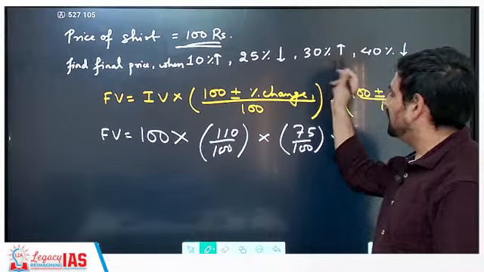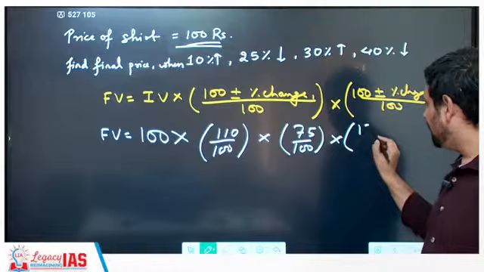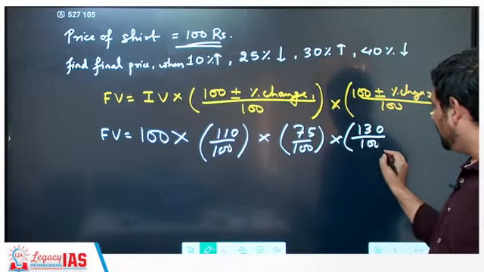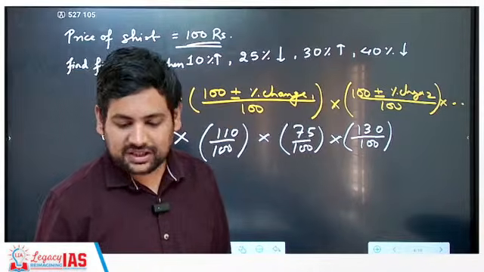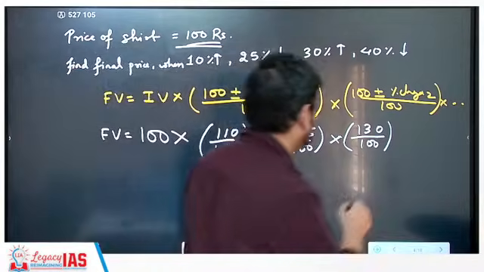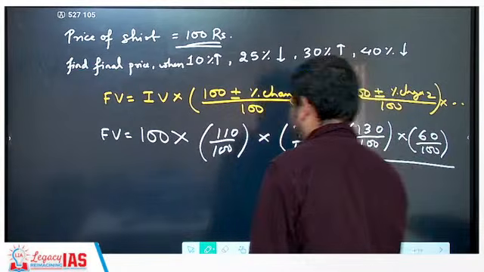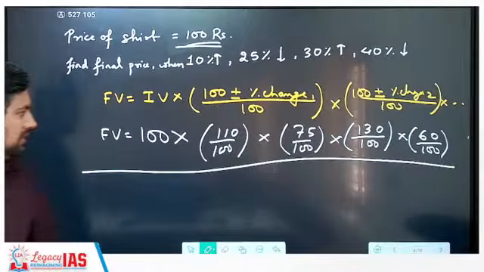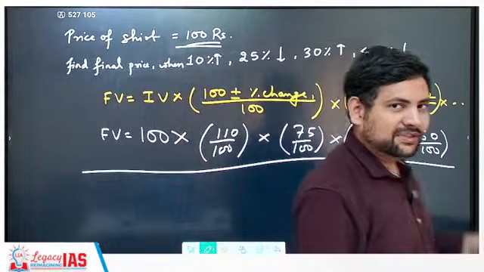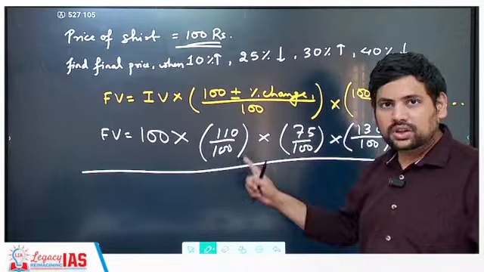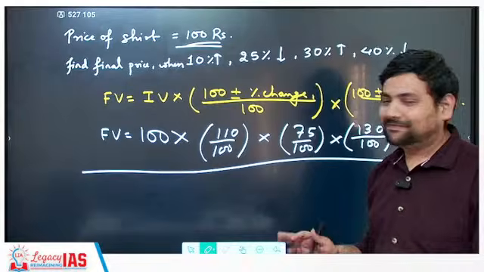Then next, 30% increase, so this becomes 100 plus 30, that is 130 by 100. Then 40% decrease looks like 100 minus 40, that is 60, so 60 by 100. So final value will be equal to this. We are not going to calculate the value. This is what you learn from this, how you write these percentage changes. Understood?